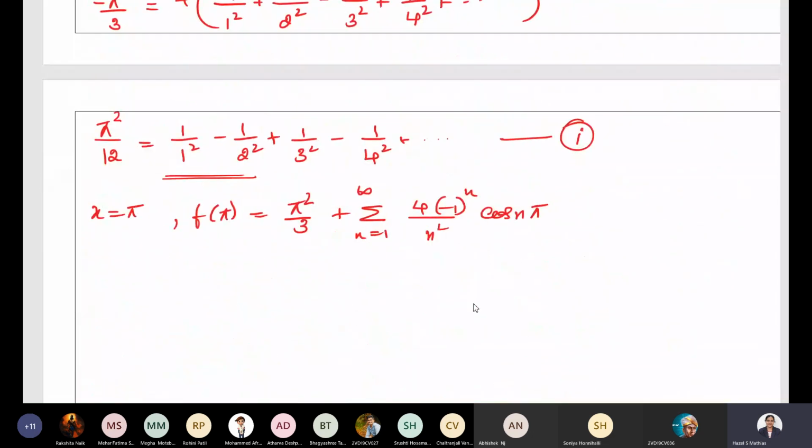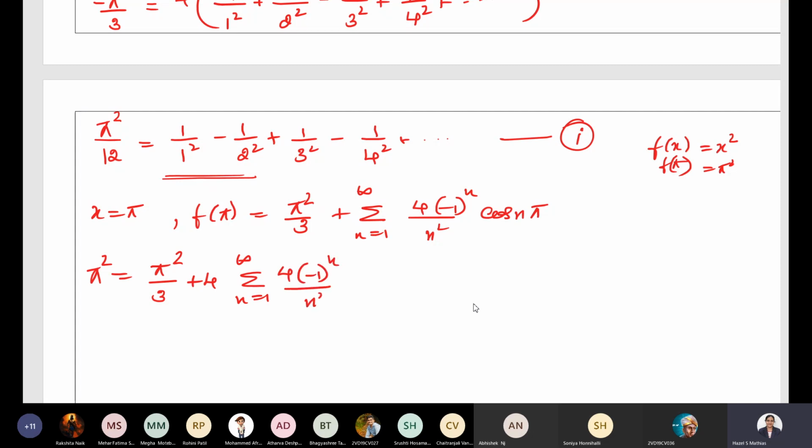So f of pi, our function is f of x equal to x square, so f of pi is nothing but pi square. That is equal to pi square by 3 plus, taking 4 outside, n equal to 1 to infinity, 4 into minus 1 power n by n square, and cos n pi can be written as minus 1 power n.